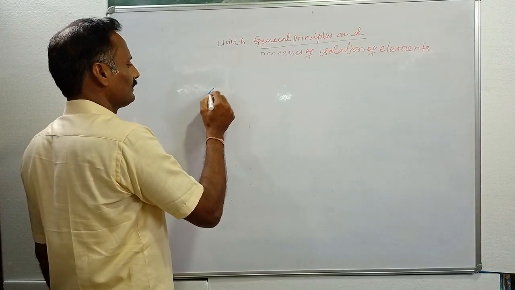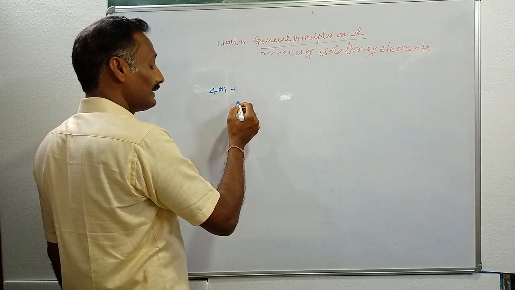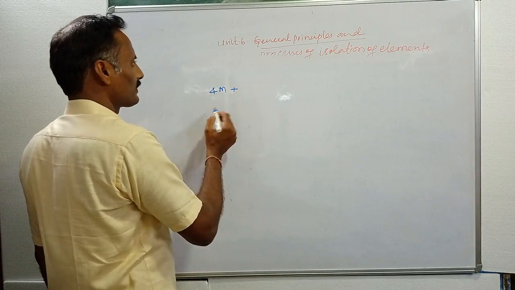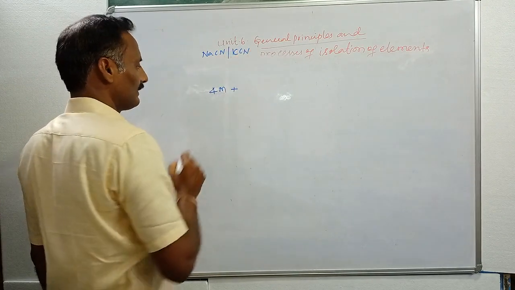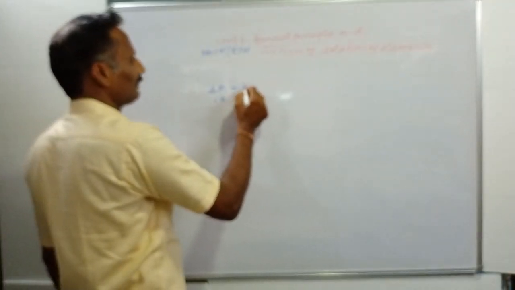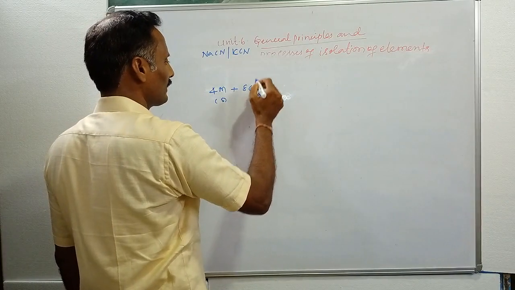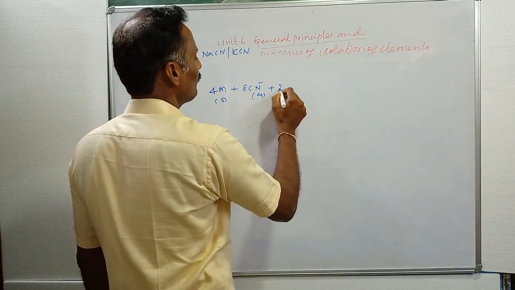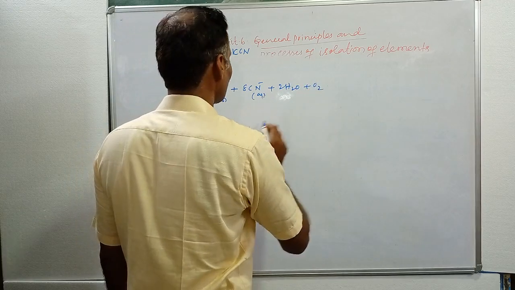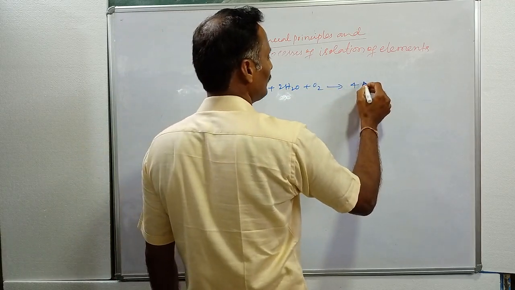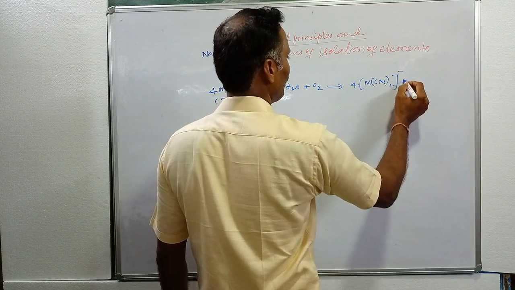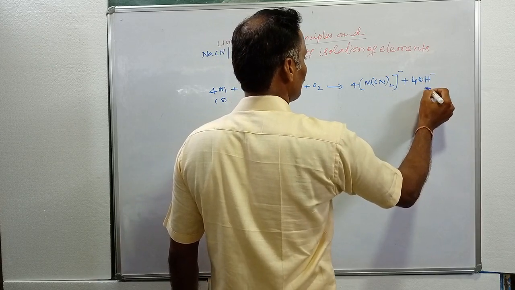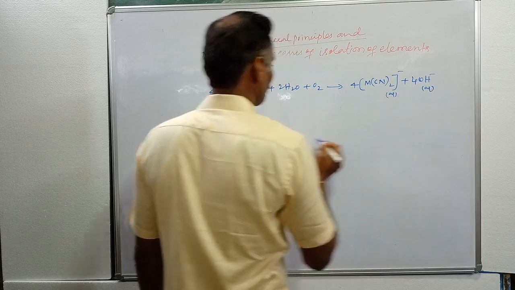In the oxidation reduction method, if you take any metal M and leach it with sodium cyanide (NaCN) or potassium cyanide (KCN) in the presence of water and air, here air is nothing but oxygen, we will get 4 M(CN)2 minus, and also 4 OH minus. They are present in aqueous solution.